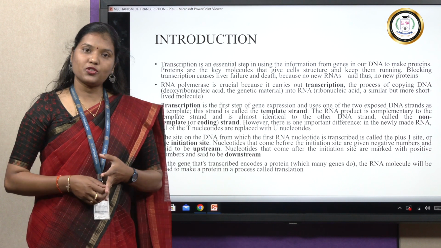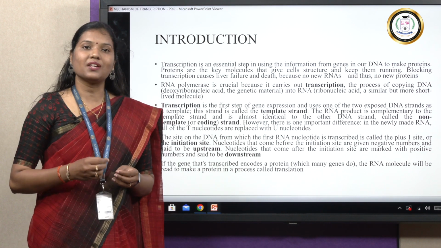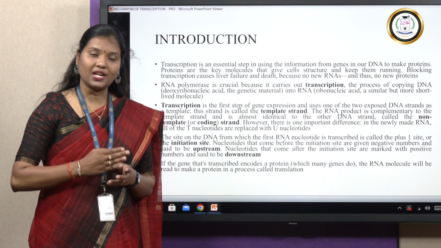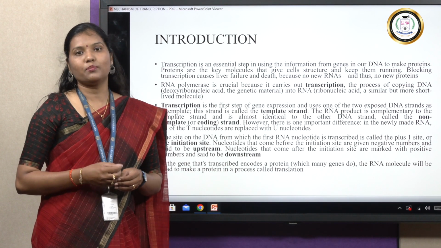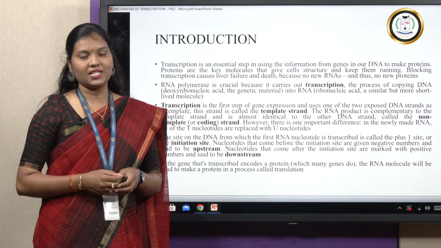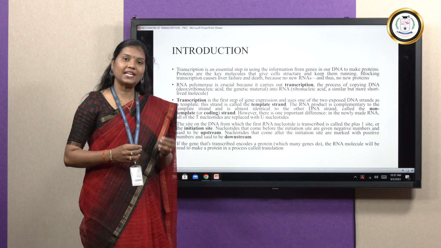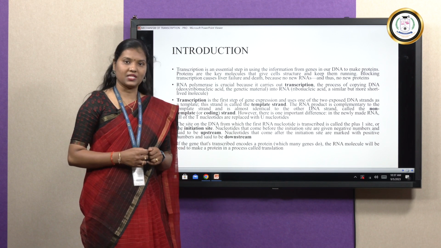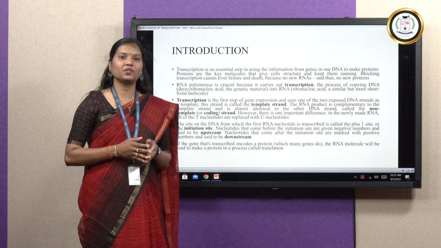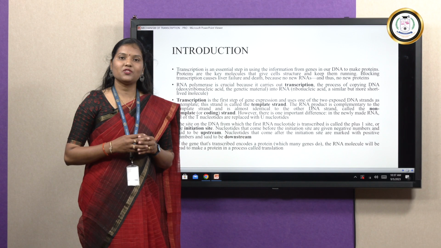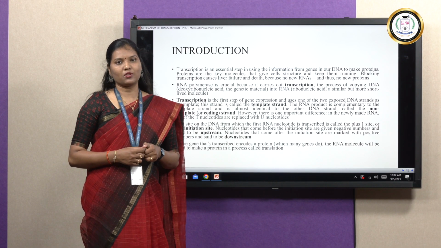And the site from which DNA gets transcribed is called the transcription start site. The nucleotides present from that transcription start site are given positive numbers and they are called downstream nucleotides, and those nucleotides that are present before the transcription initiation site are given negative numbers and they are called upstream nucleotides, and the promoter region lies in this particular upstream region of your DNA strand. And if the gene that has been transcribed encodes a protein, that will finally be translated to make a chain of polypeptide, finally ending up with the product called proteins.